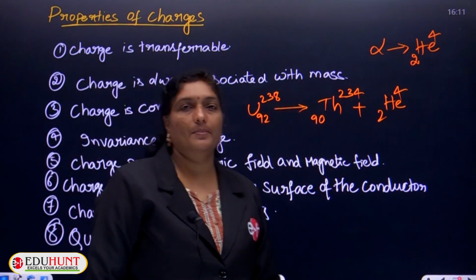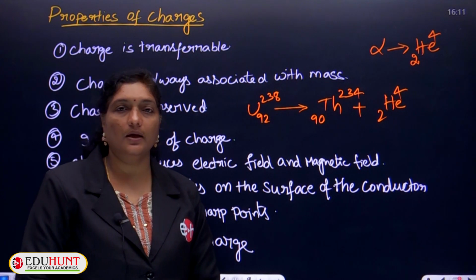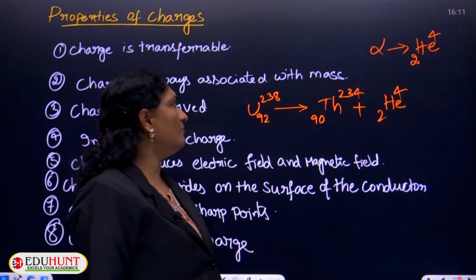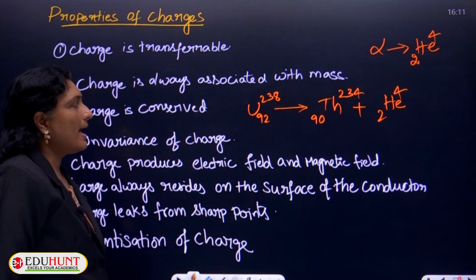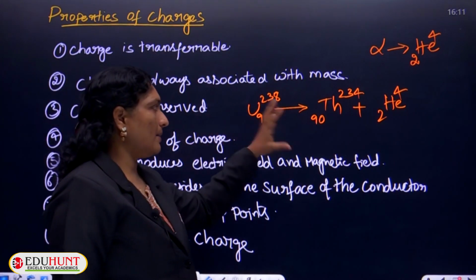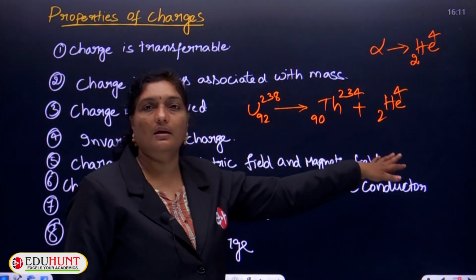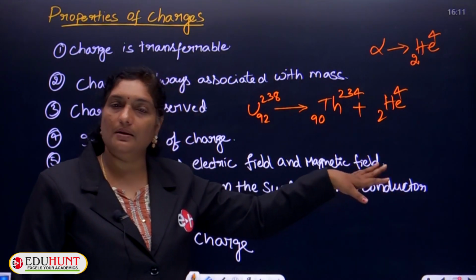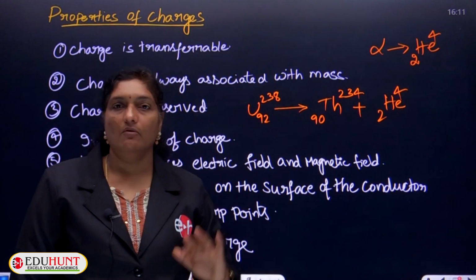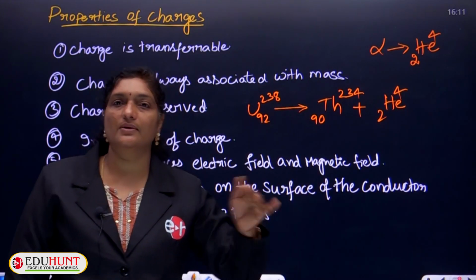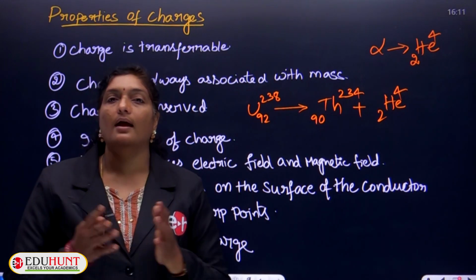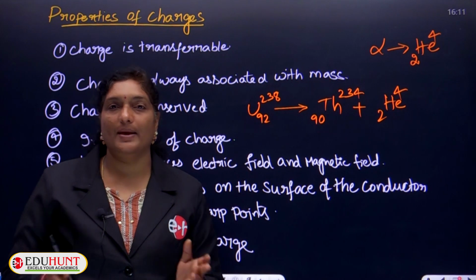Even the mass also remains constant. Okay, so this indicates the total number of nucleons as well as the number of protons. So, as a result, we observed that whenever during the decay process, the total atomic number remains the same. That means the number of electrons and protons remains the same. Only thing is that they will be transferred from one particle to the other particle. Hence, we can conclude that charge always remains constant.